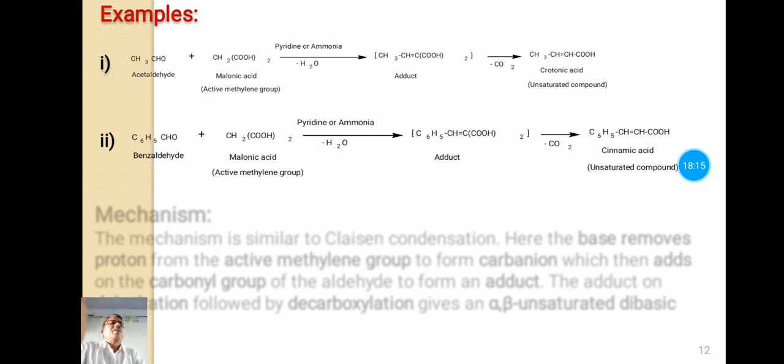This is an alpha beta unsaturated carboxylic acid. If we consider benzaldehyde as an example, and it is allowed to react with an active methylene group like malonic acid in presence of a base like pyridine or ammonia, then an intermediate product is formed, and this intermediate product on decarboxylation forms cinnamic acid. It is also an alpha beta unsaturated acid.